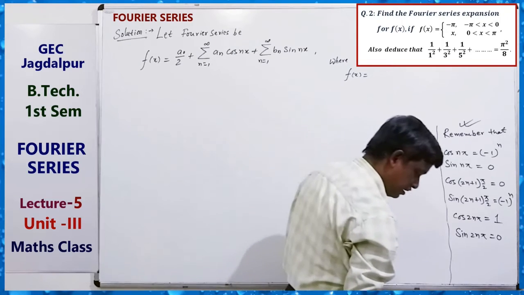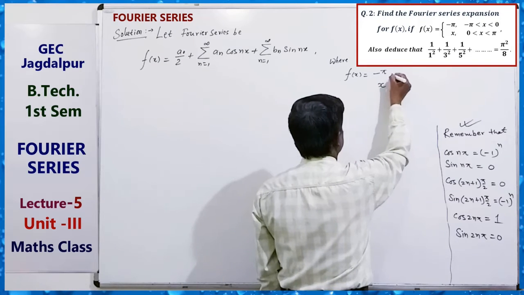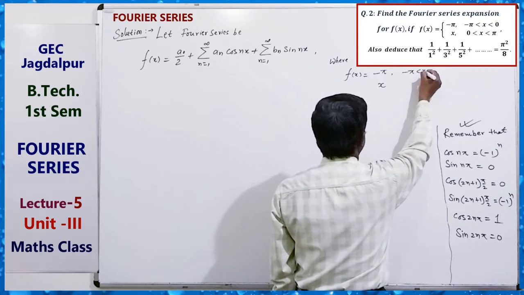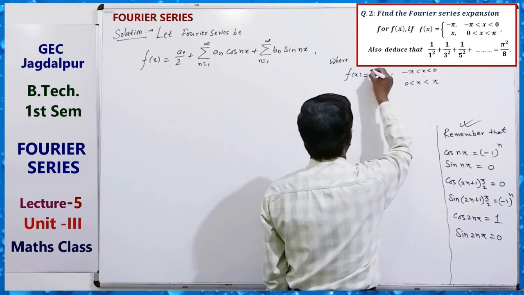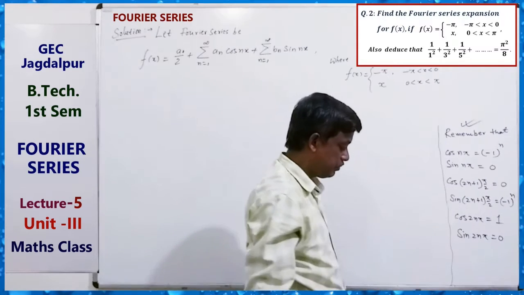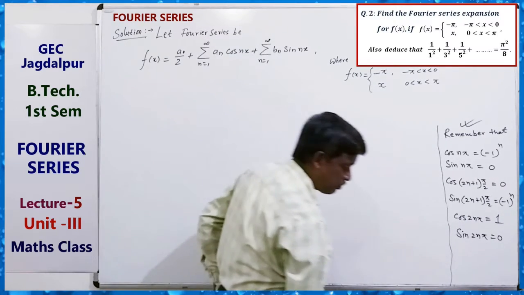Minus pi and x, minus pi and x. Here minus pi is less than x is less than 0, and 0 is less than x is less than pi. This is the definition of the function, minus pi to 0 and 0 to pi. Okay, minus pi and x.